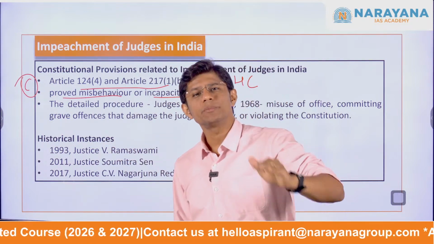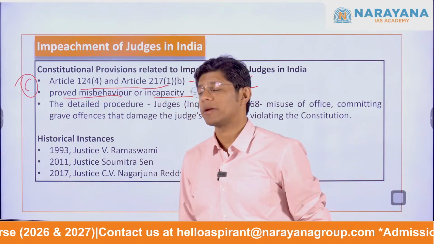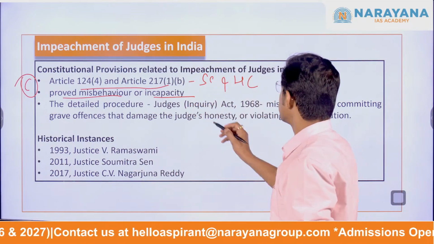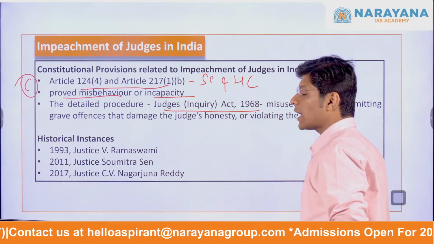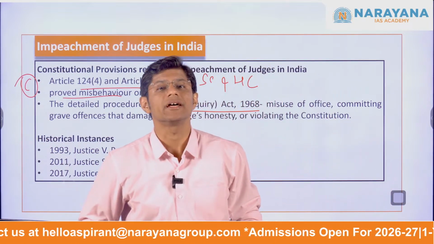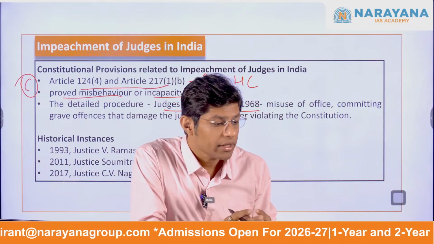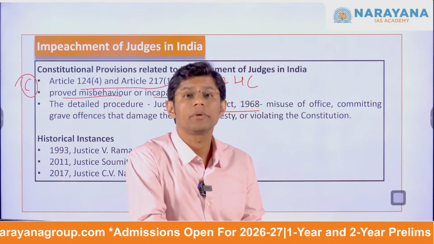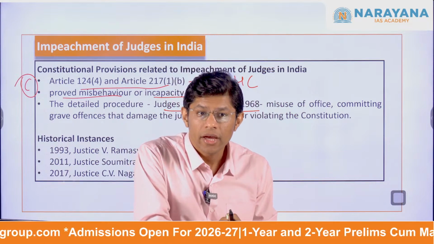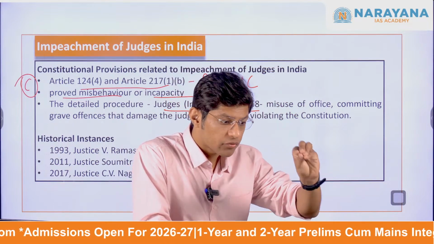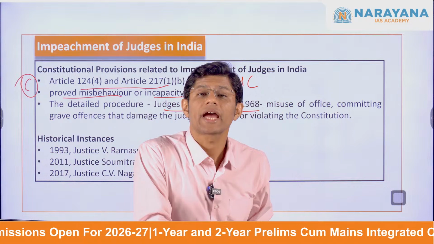The detailed procedure for removal of a Supreme Court and High Court judge is mentioned in the Judges Inquiry Act of 1968. This law explains the kinds of misconduct that may justify the removal of a judge, which are the grounds on which a judge can be removed.